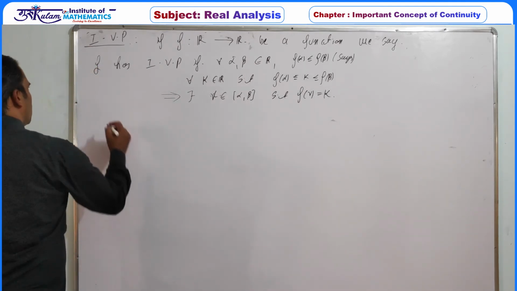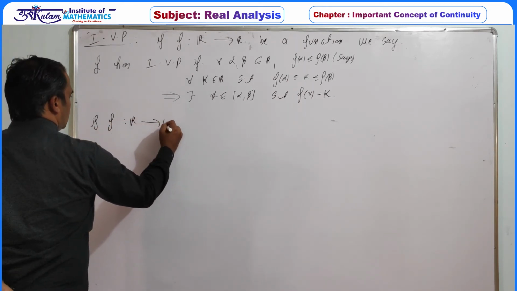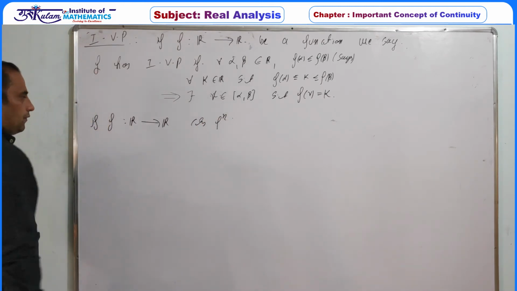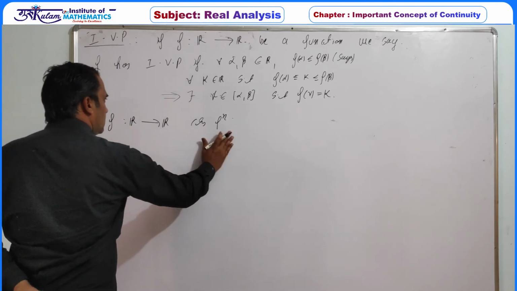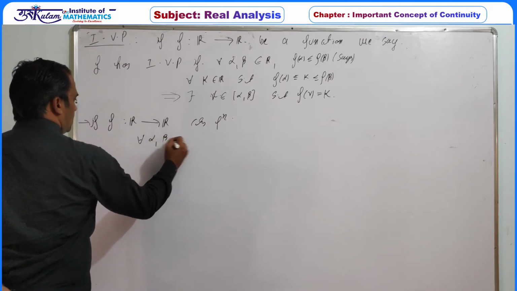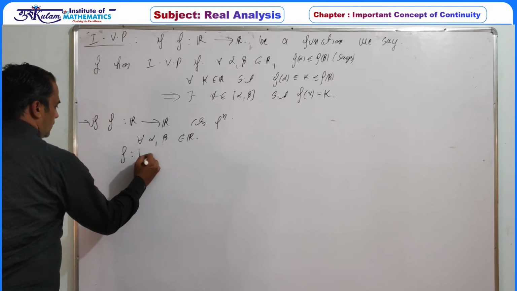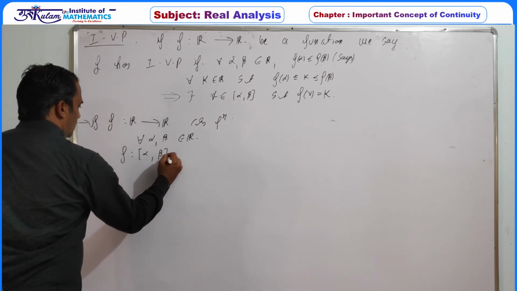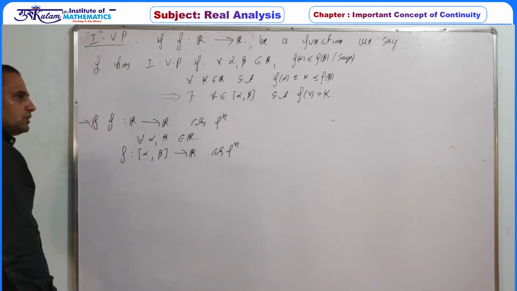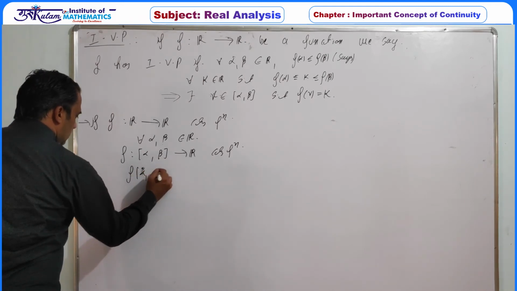And we have already proved that if f is a function defined from the real line to the real line and it is a continuous function, then for all alpha beta belongs to R, we can restrict this function to the closed interval alpha beta, again a continuous function, and the image of a closed interval under a continuous function is always a closed interval.